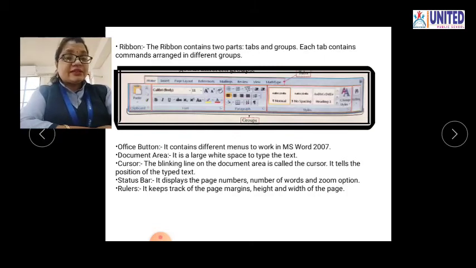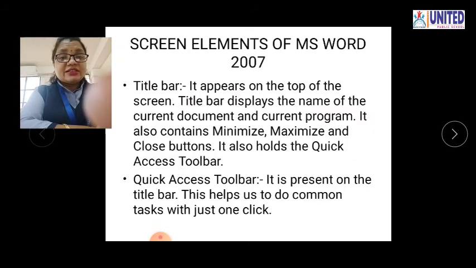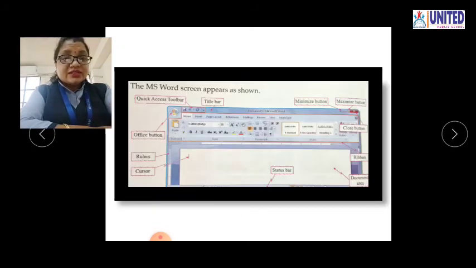Now the next element is the Office button. It contains different menus to work in the Word 2007. Let us see where is the Office button. See, this is the Office button. So by using this Office button, you can use the different options related to this document.